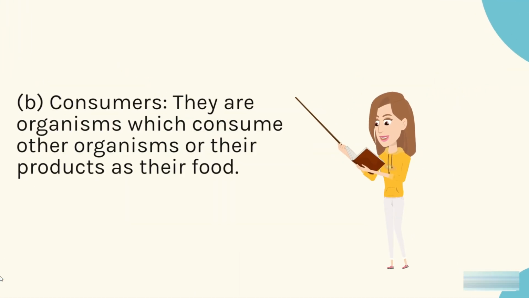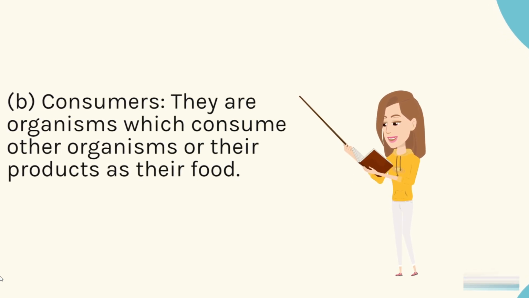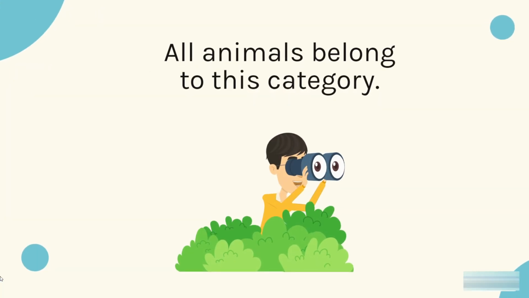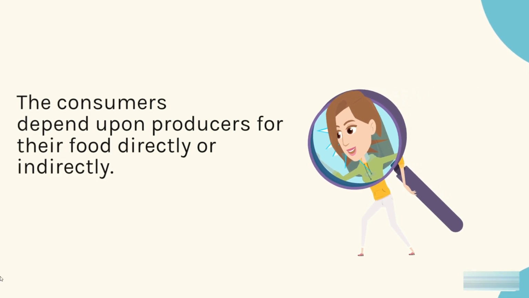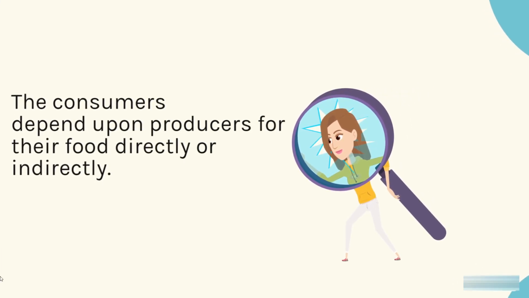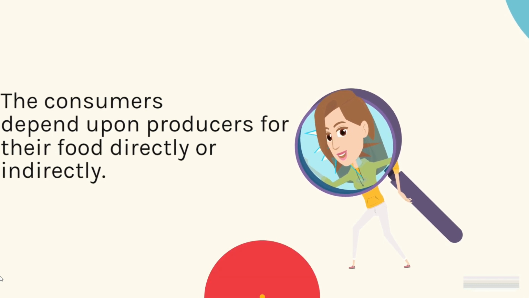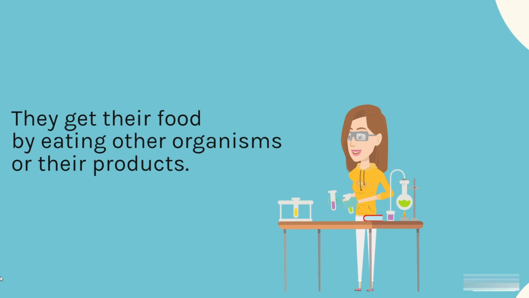B. Consumers. They are organisms which consume other organisms or their products as their food. All animals belong to this category. The consumers depend upon producers for their food directly or indirectly. They get their food by eating other organisms or their products.